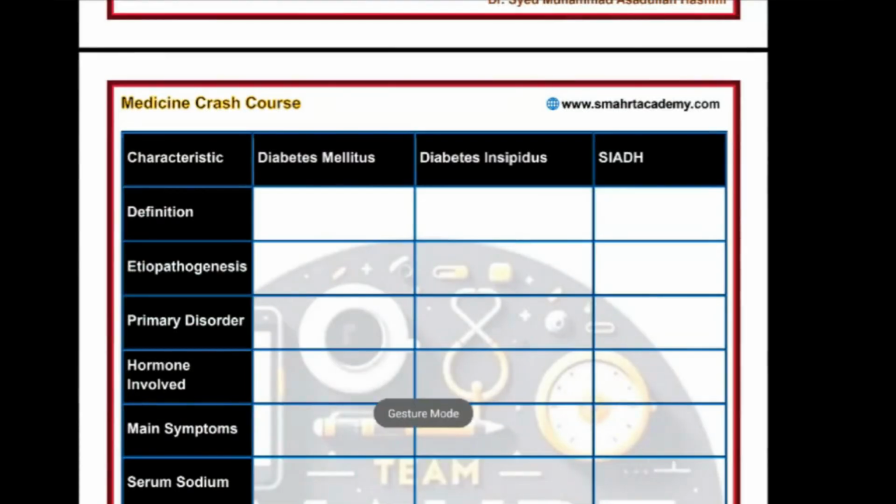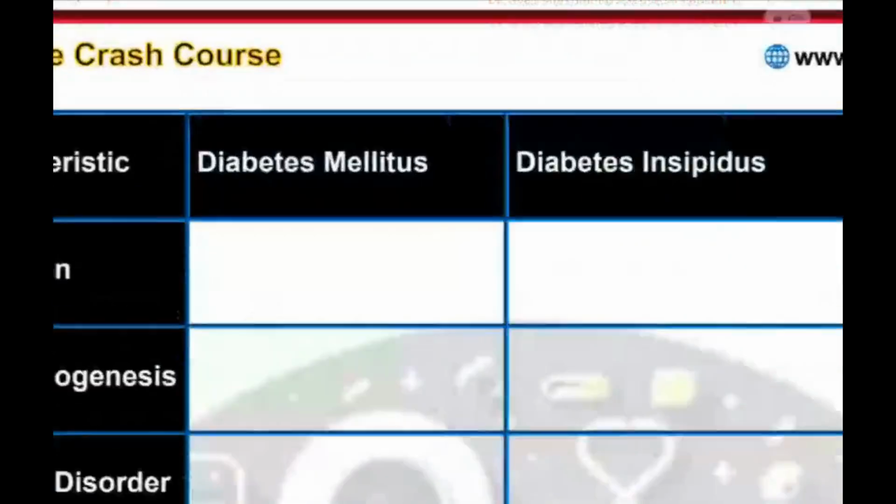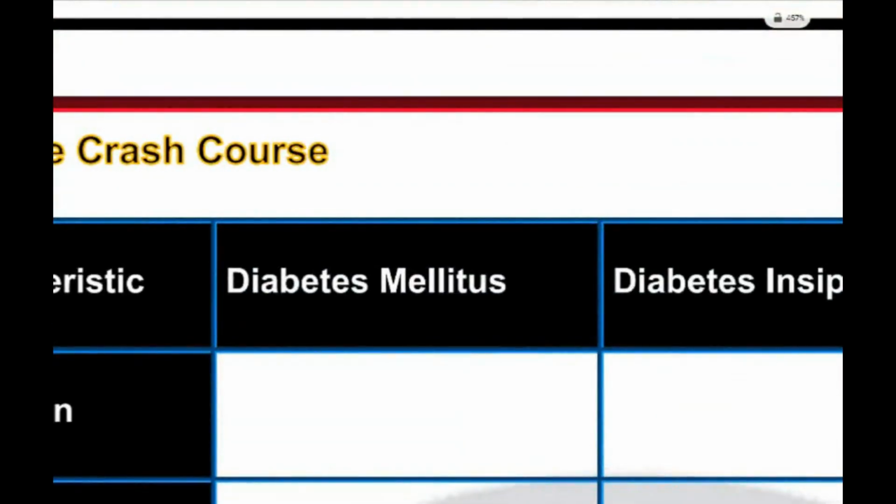DM, DI, and SIADH. So, what is diabetes mellitus? See, why is it named mellitus? In olden days, they used to diagnose the condition by tasting the urine.